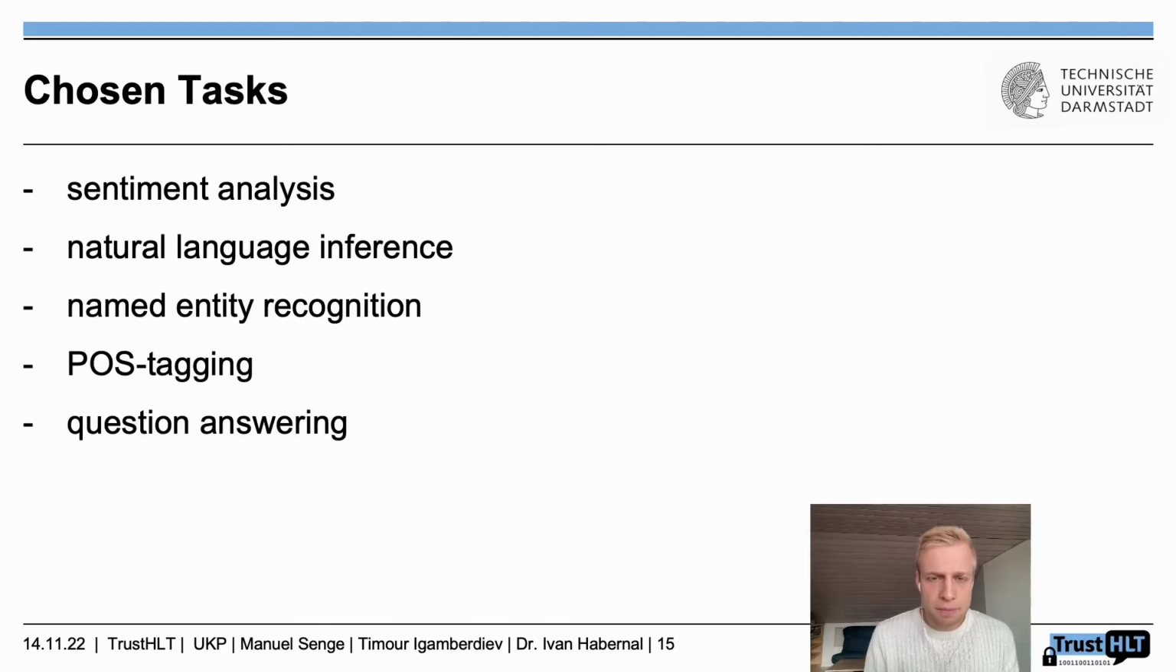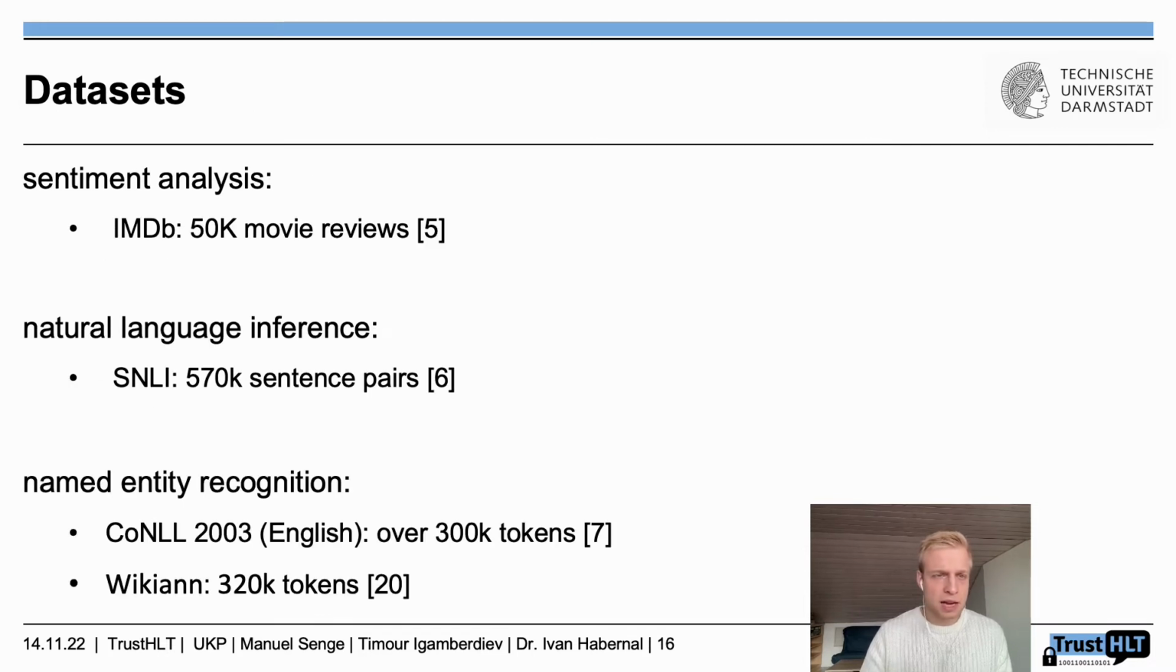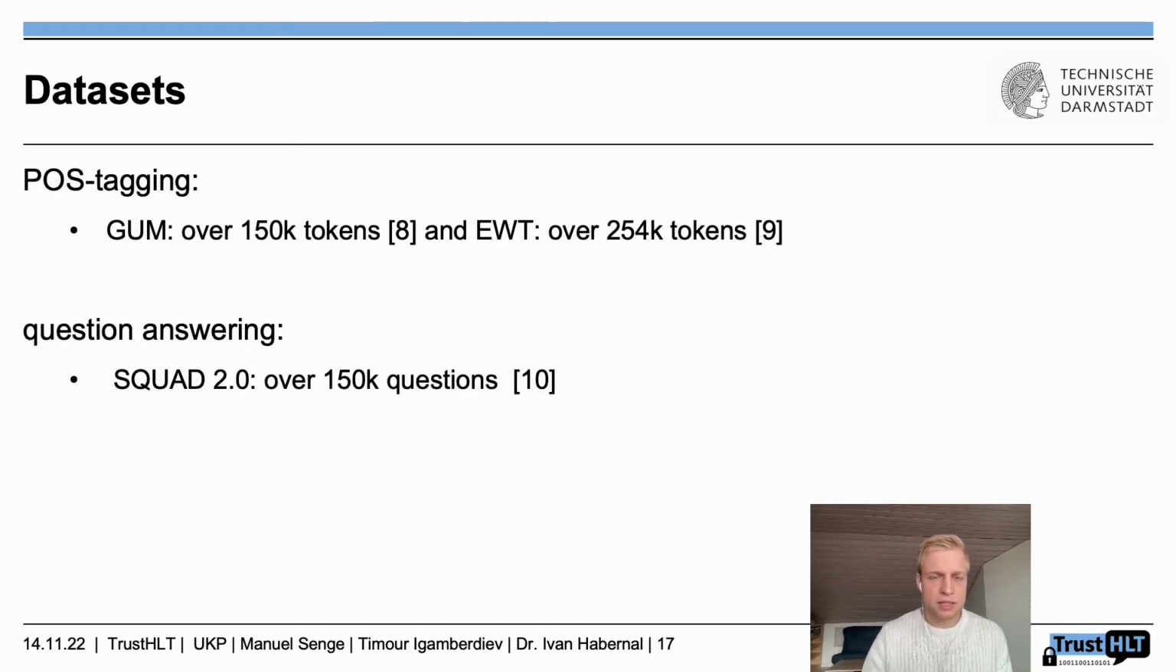So this is what we did, and we did that for different tasks: sentiment analysis, natural language inference, entity recognition, POS-tagging, and question answering. Let's quickly talk about the data sets. We used IMDb for sentiment analysis, SNLI for natural language inference, CoNLL 2003 for named entity recognition, WikiAnn as well. And then also 2 data sets for POS-tagging and SQuAD 2.0 for question answering.